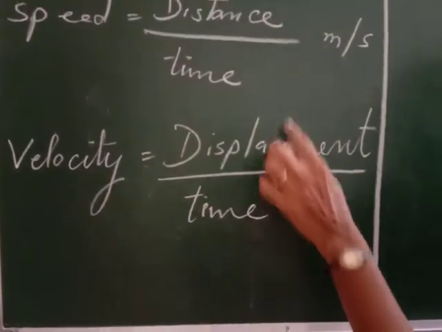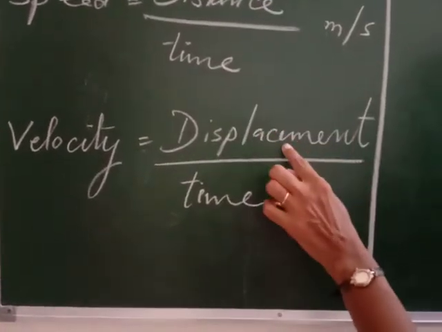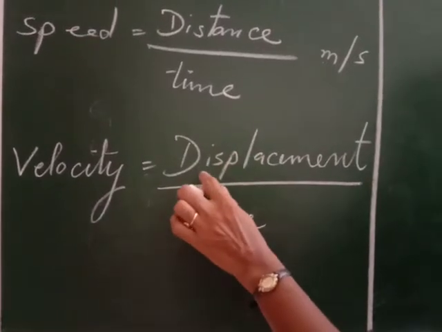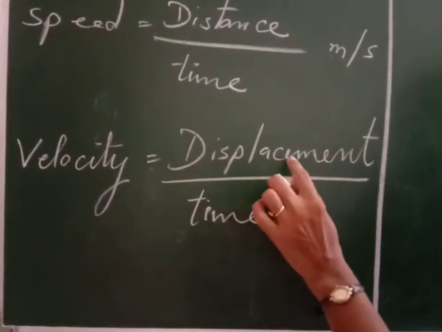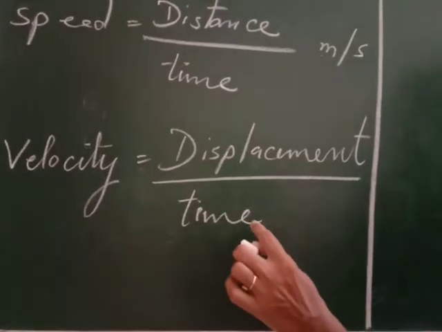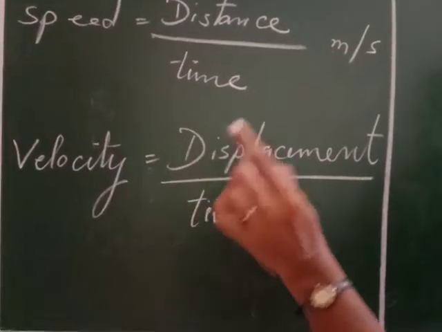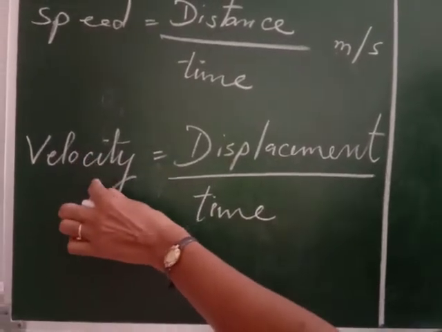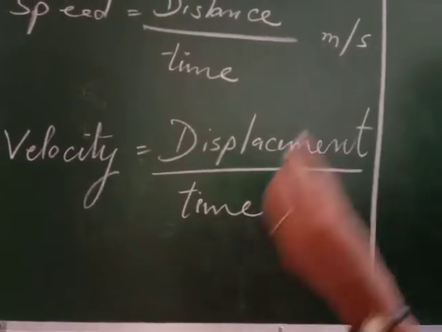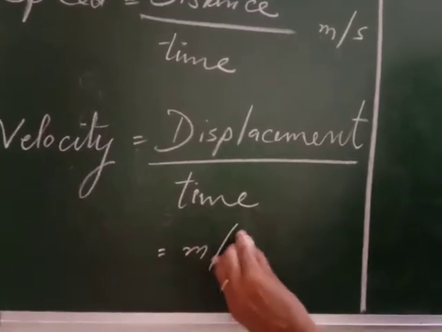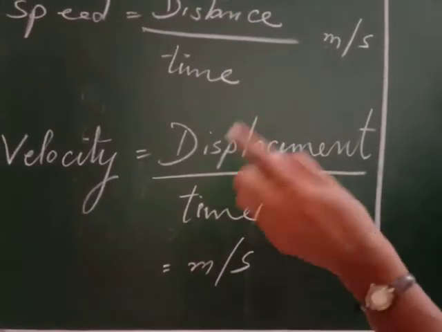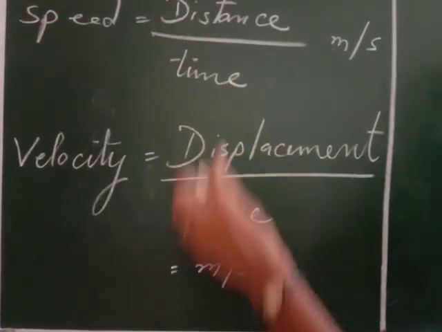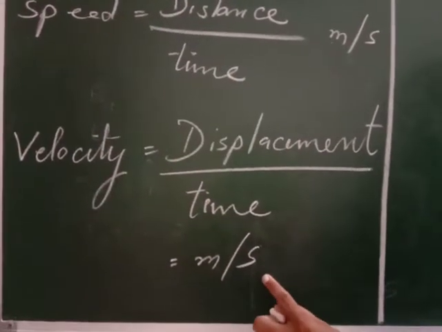Last time we had discussed the difference between distance and displacement. If an object moves, the shortest distance covered in a particular direction is called displacement. So displacement upon time is known as velocity, or we can say that the speed in direction is known as velocity. Its SI unit is also meter per second. So the speed of an object in a fixed direction is known as velocity.